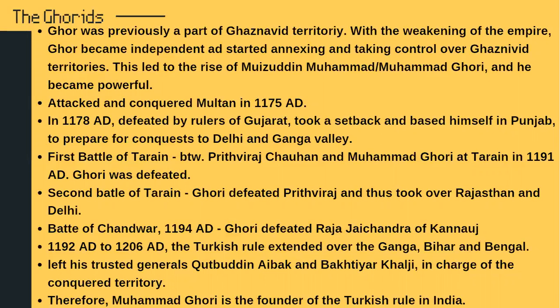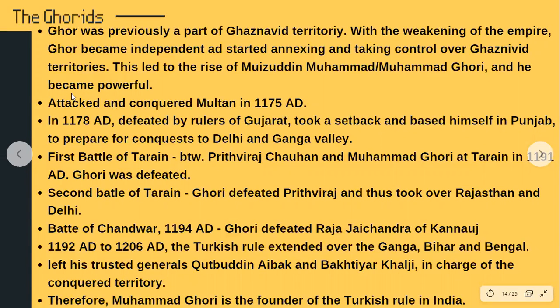But then when the empire weakened, Ghor decided that it was time to be independent, right? So he decided that he would become independent and he started taking control over Ghaznavid territories. He started conquering them and expanding his own control.